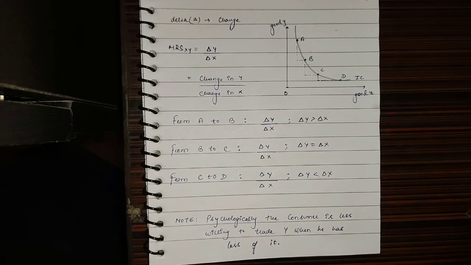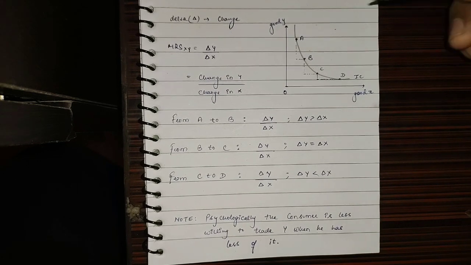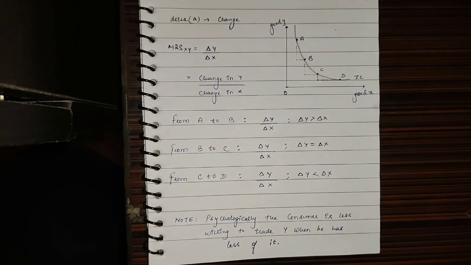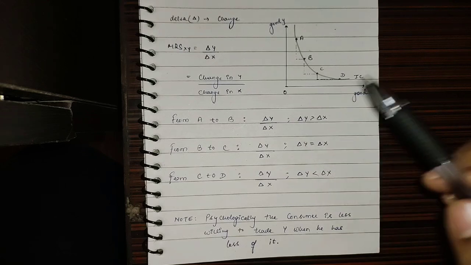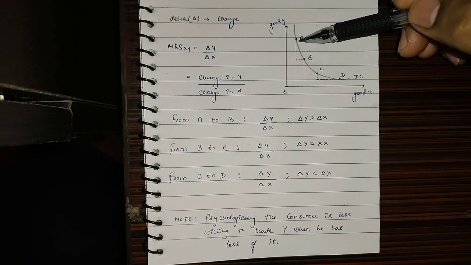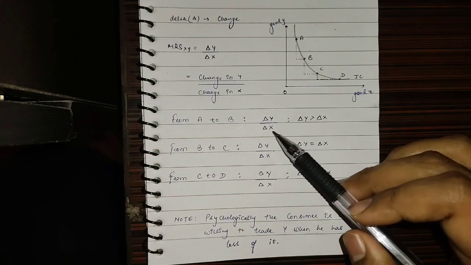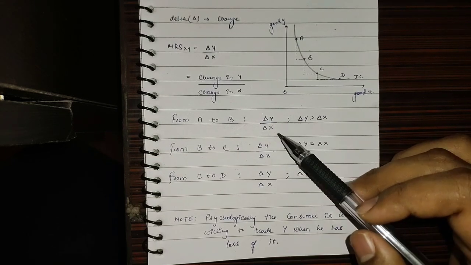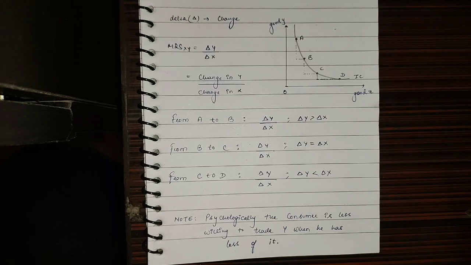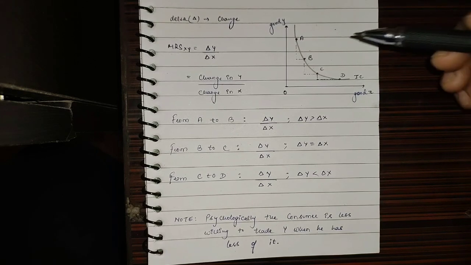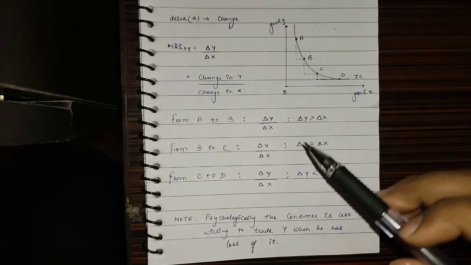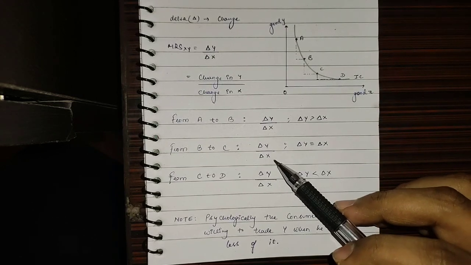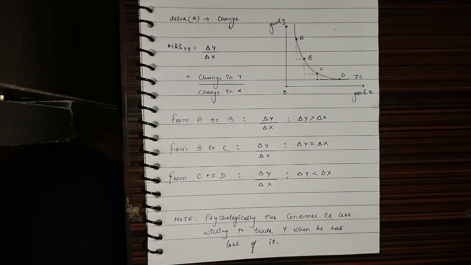So now to explain why MRS is diminishing with the help of these points on the indifference curve, we can notice that since the change in Y was greater than the change in X when the consumer goes from point A to point B, the ratio of change in Y divided by change in X is larger. When the consumer goes from point B to point C, the change in Y was similar to the change in X, so the resultant ratio would be 1.